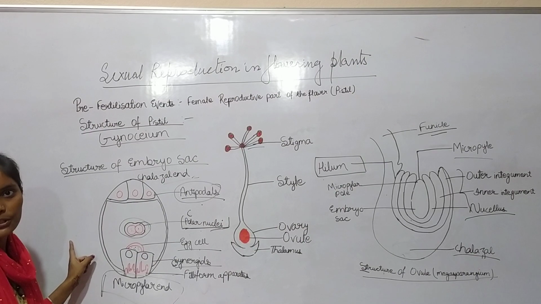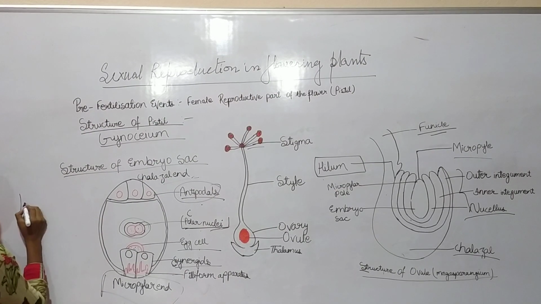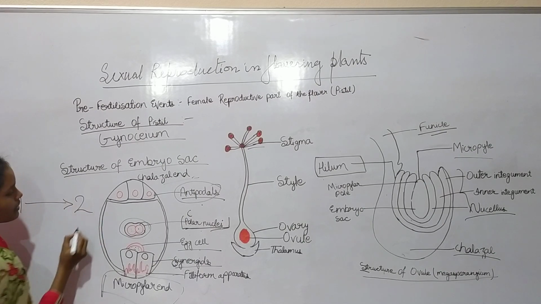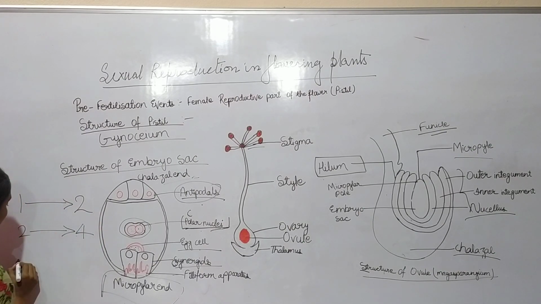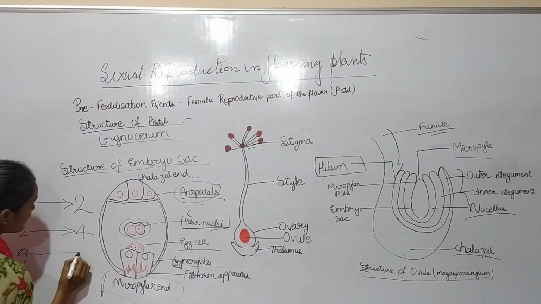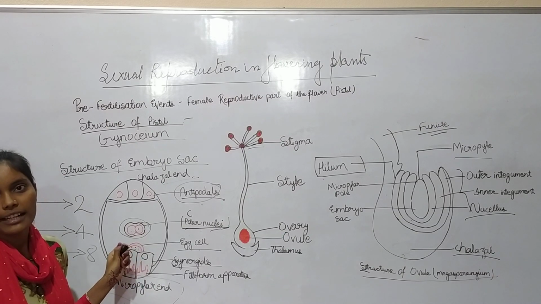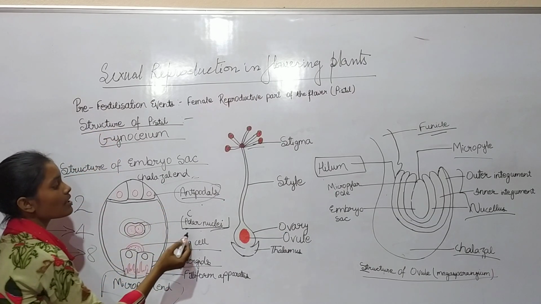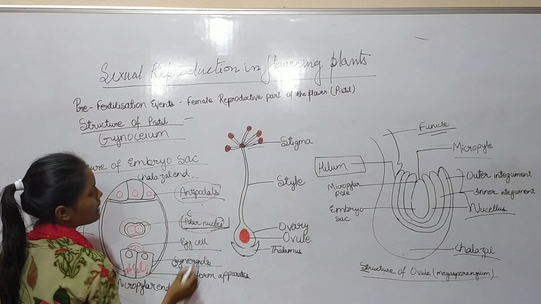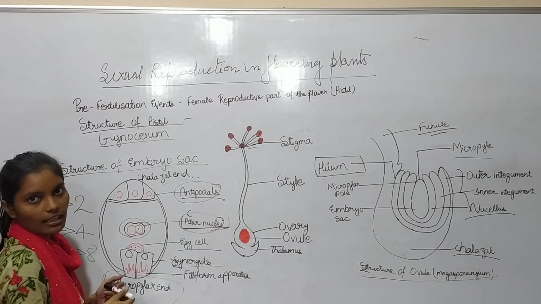In the structure of the embryo sac, three successive divisions occur. The first division forms two nuclei, the second division forms four nuclei, and the third forms eight nuclei. But it is known as the 7-celled and 8-nucleated structure because it contains two polar nuclei that are collectively known as the central cell of the embryo sac.